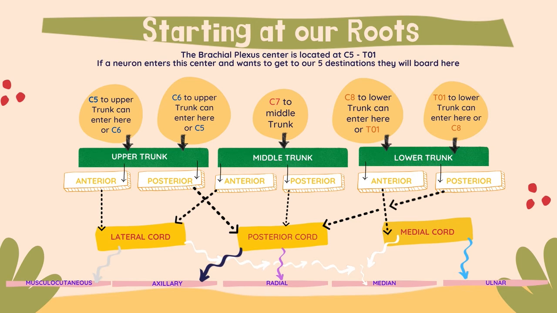So now that we have broken down each part of the brachial plexus, here is another overview to see where we started and our final destination. We start at the roots, which turn into the trunks, which become the divisions, which go on to the cords, and end with the branches.